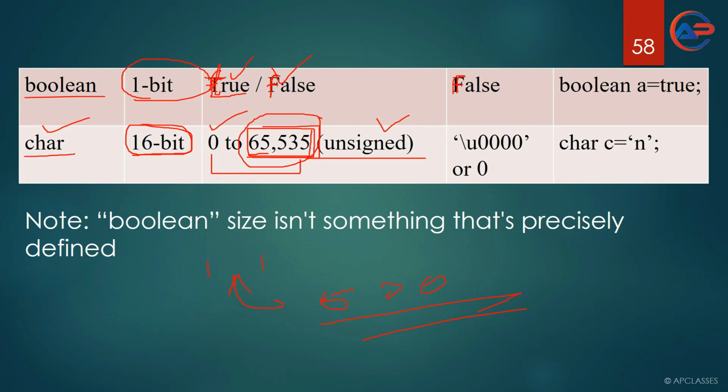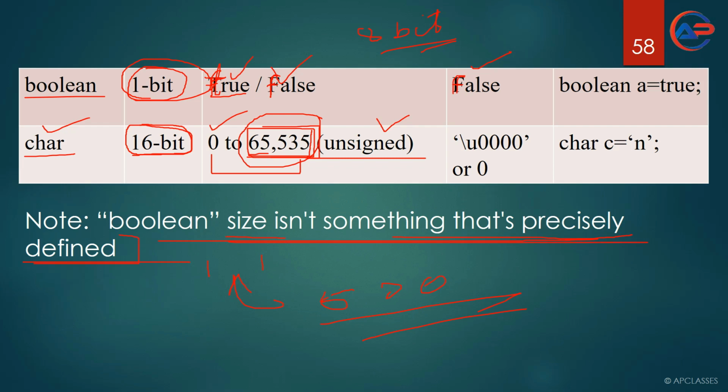So whenever you want to store a value to Boolean, you can only store true or false, and the default value is false. The size is 1 bit. One thing to note is that Boolean size isn't something that is precisely defined. Why have I written this? Because some programmers believe it is not 1 bit, rather it is 8 bit. So we are not going to discuss much about the size of Boolean.